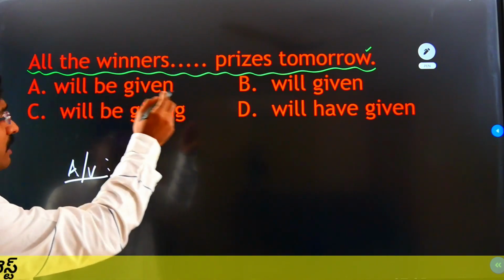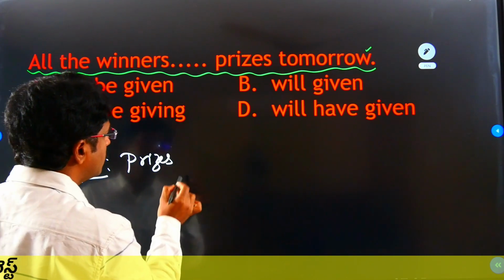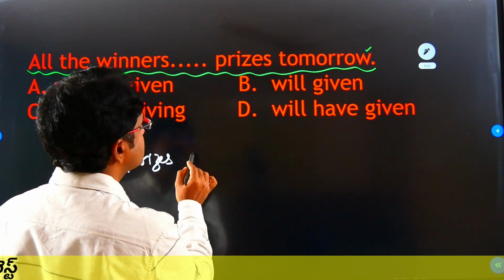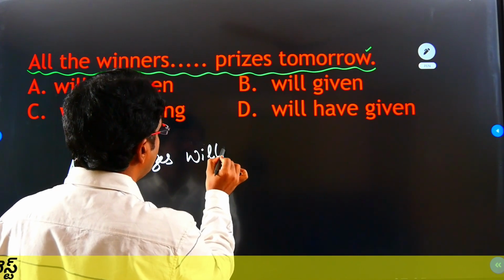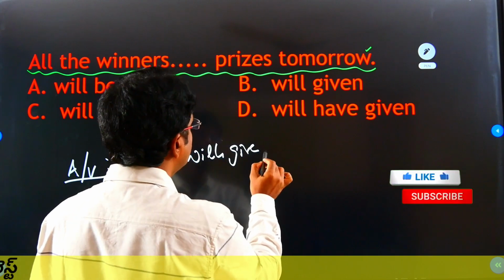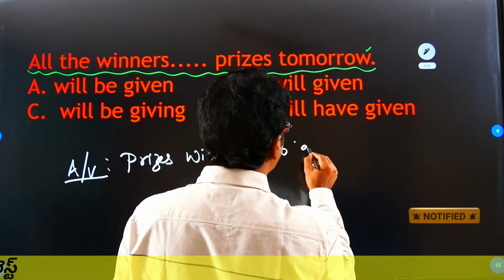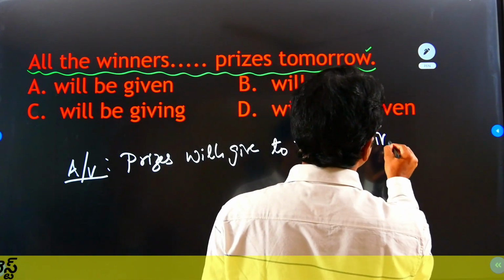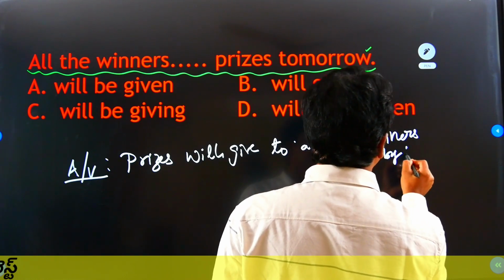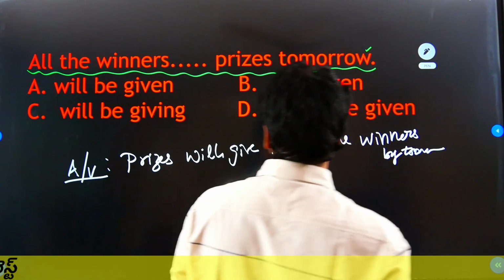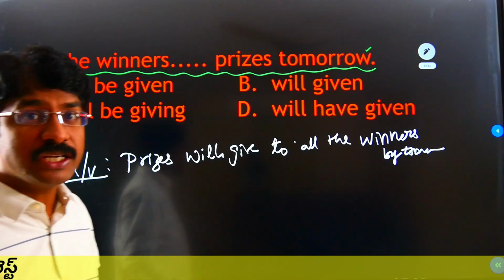Okay, so here: all the winners dash prizes tomorrow. So the active voice is: prizes will give to all the winners by tomorrow, or tomorrow, whatever, no problem. This is actually the active voice.